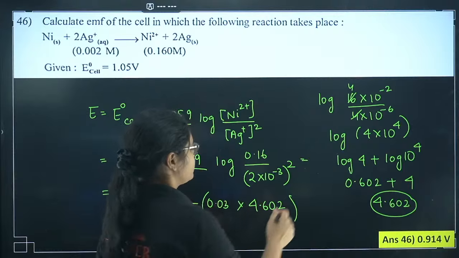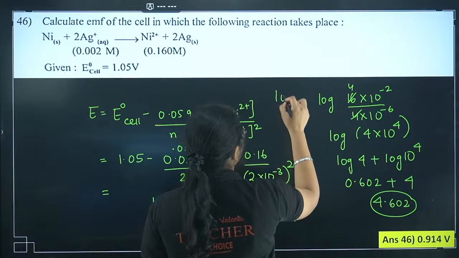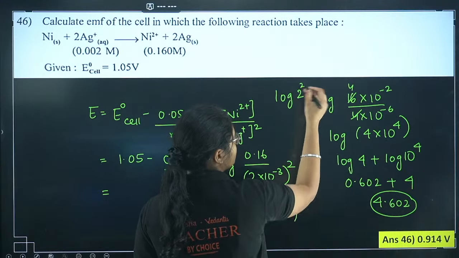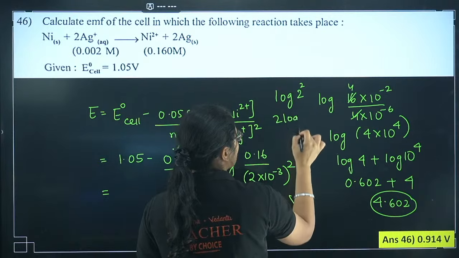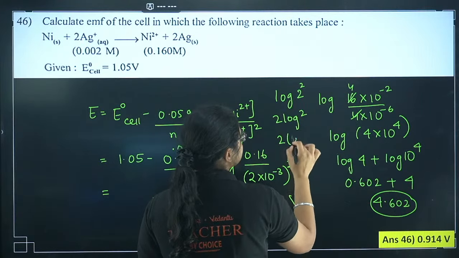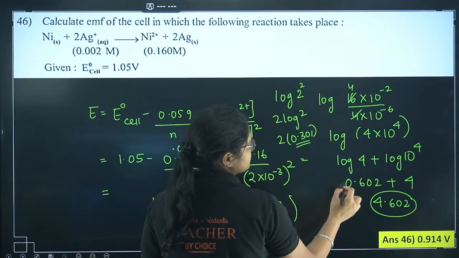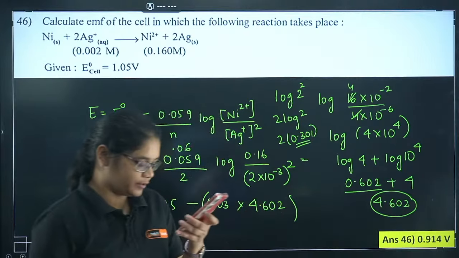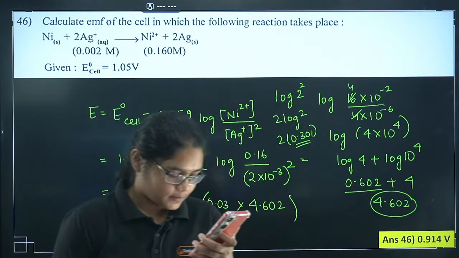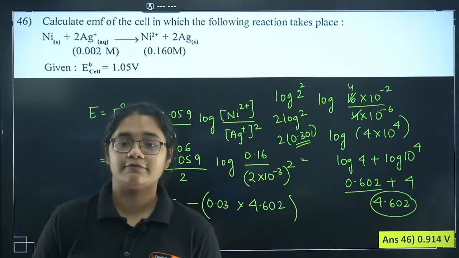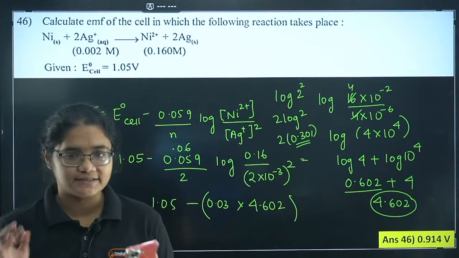Okay, log 4. See, log 2 you should remember. Log 4 I can write as log 2 squared, that is equal to 2 log 2, and the log 2 value is 0.301. This you should remember. So if I multiply this, I'll get 0.602 here. Yes, basic maths. Ashia, Marudesh, all of you are correct, and with this we have completed the numerical sections.